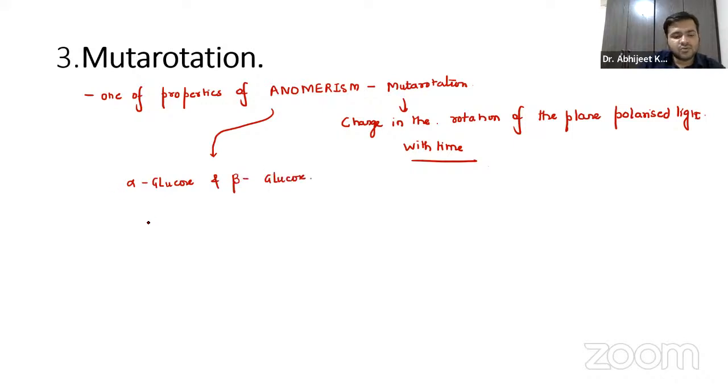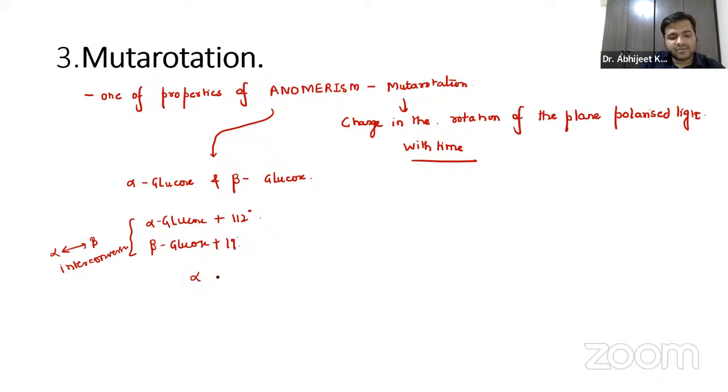And you should know, whenever there is an interconversion, alpha glucose is plus 112 degrees and beta glucose is plus 19 degrees. This is because of alpha to beta interconversion.